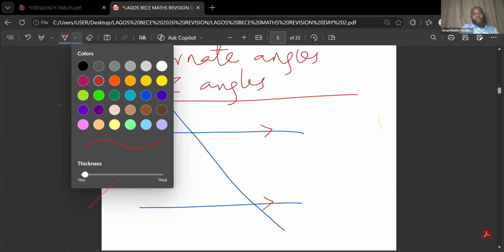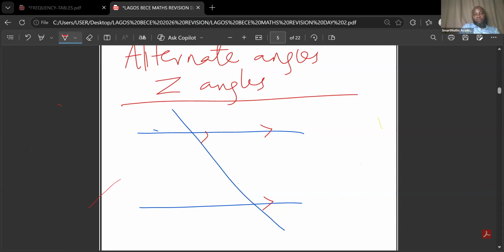We have an angle here. We have another angle here. So please, I want you to take note of what I'm doing. This is A, this is B. All right. So now this angle A, anytime you are given a question like this, and you can see parallel lines and a transversal,